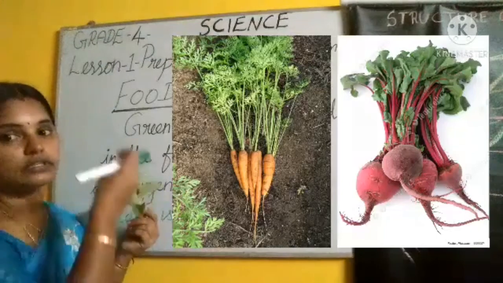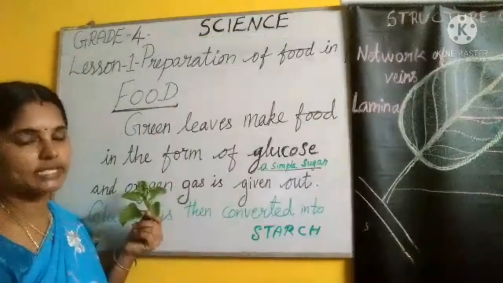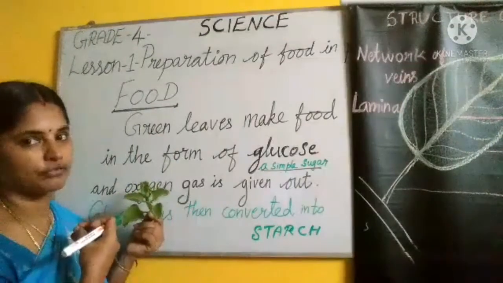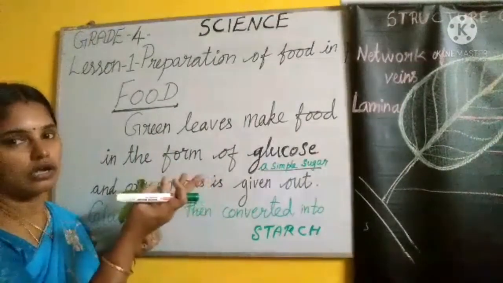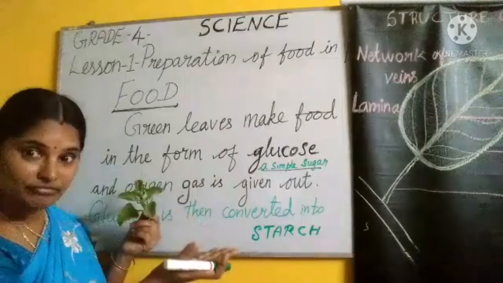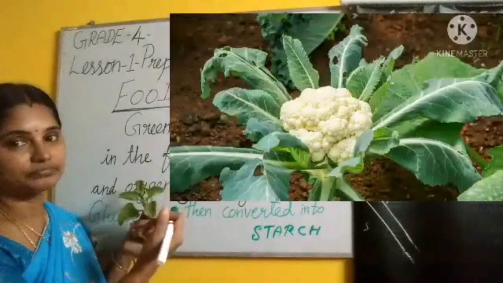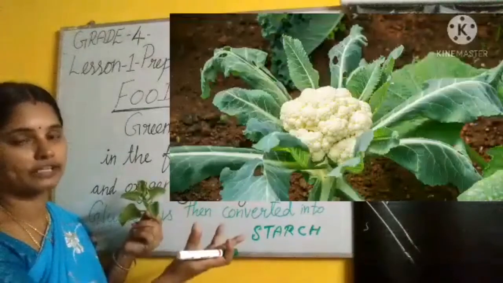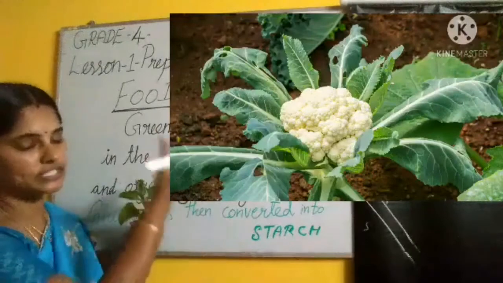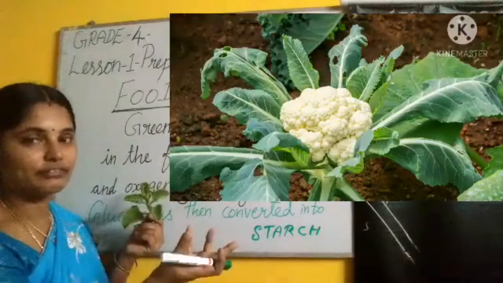So that root stores the extra food. We are utilizing those parts as our food. Leaf, stem, root, and even in flower also. Cauliflower. It's a flower part of the plant. So extra food is stored there. And we know it very well.